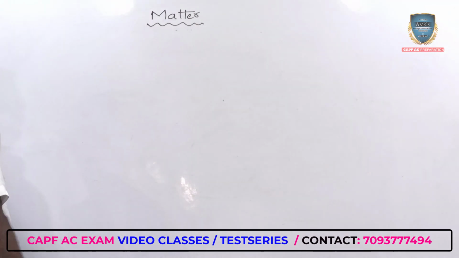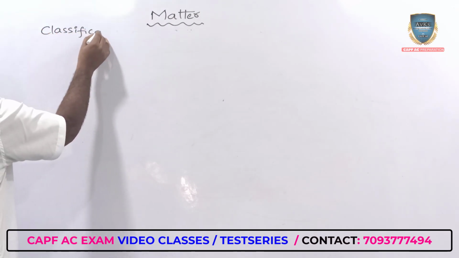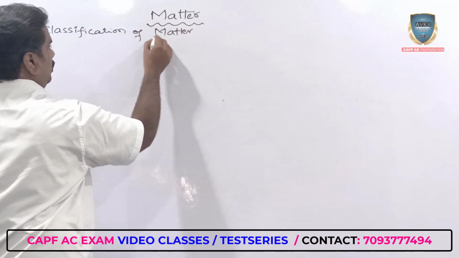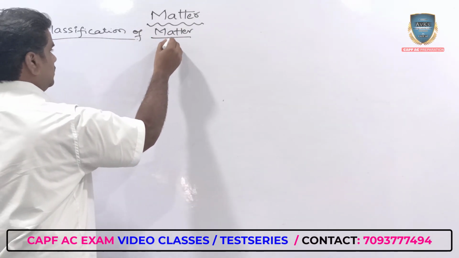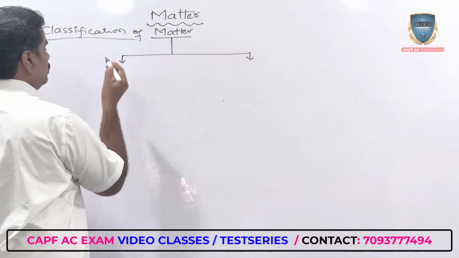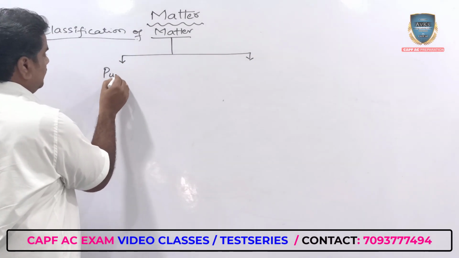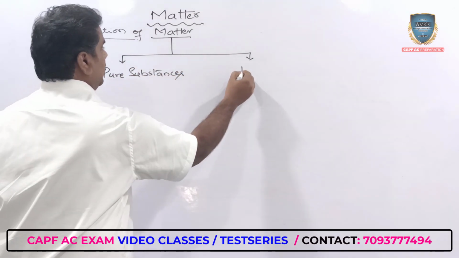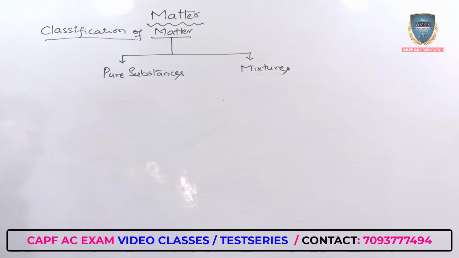Right. So, then we are moving on to the classification of matter. When talking about the classification of matter, matter generally we classify into two different cases. One is the case of pure substances, and the other one we talk about as mixtures.